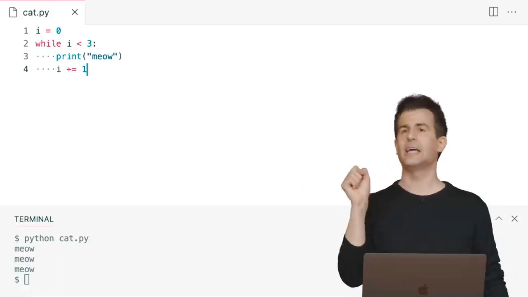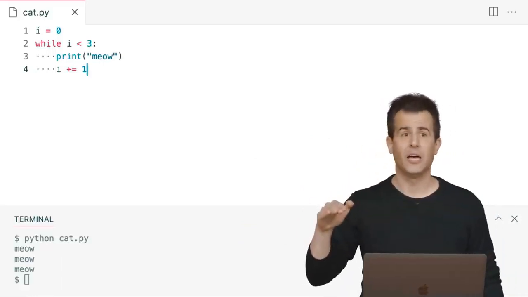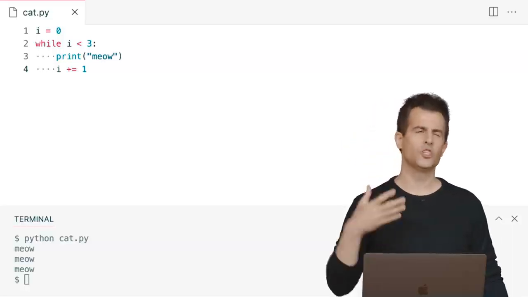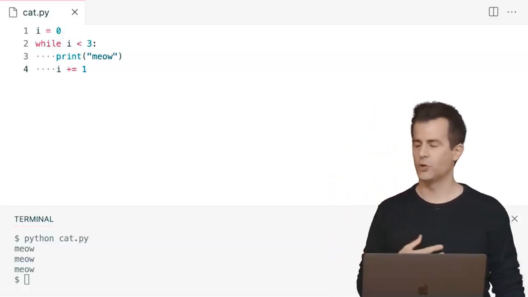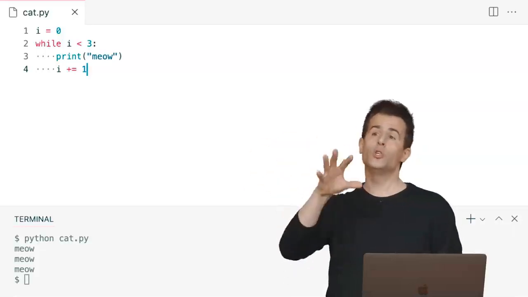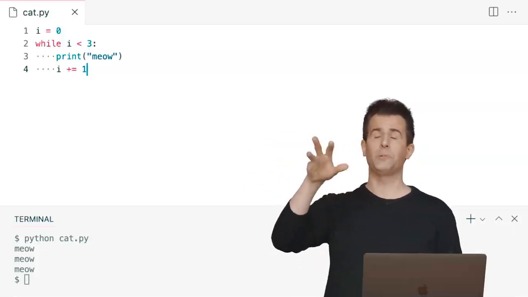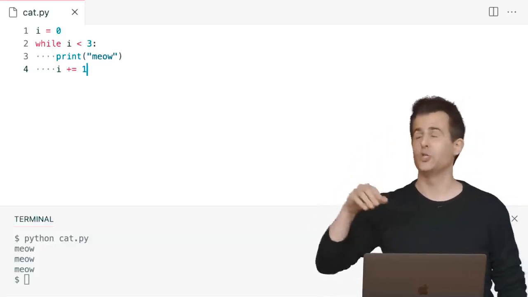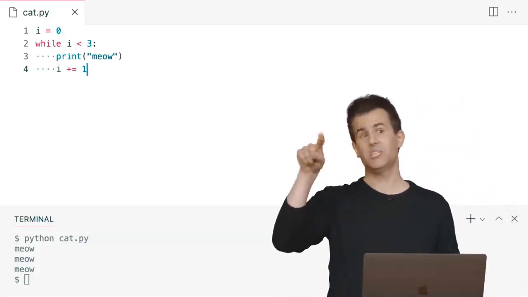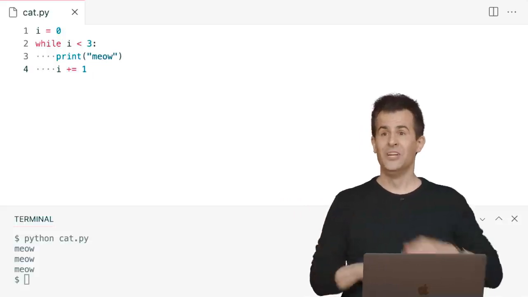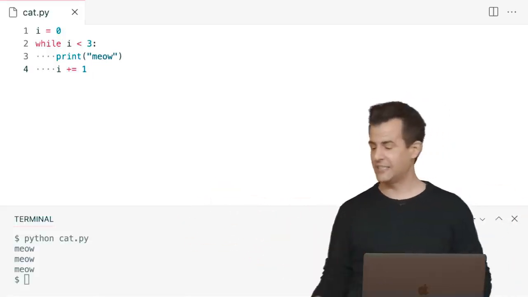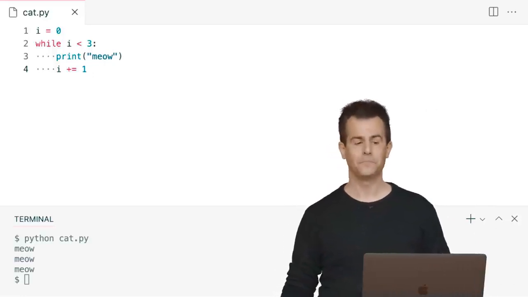This is a special syntax that says the exact same thing, increment I, but it does it with fewer keystrokes. It's just a little more pleasant to type. It's a little faster to read. It's just a convention. Those of you who have programmed in C, C++, not Python, C, C++, Java, JavaScript might have seen plus plus before or minus minus. Sorry, Python doesn't have it. So you cannot use that. This is as succinct as your line of code might get.